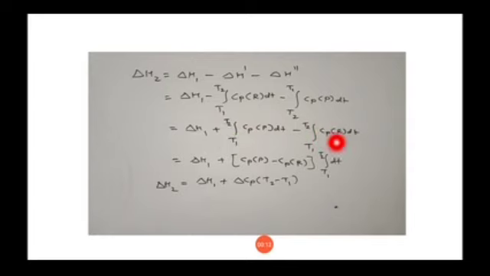Now taking this integration term common, it becomes delta H1 plus, in brackets, Cp products minus Cp reactants, over integration T1 to T2 dT. Now we know that integration of dT is T, but the limit is T1 to T2, so it becomes T2 minus T1, and the term Cp products minus Cp reactants becomes delta Cp. So our equation becomes delta H2 is equal to delta H1 plus delta Cp into T2 minus T1.